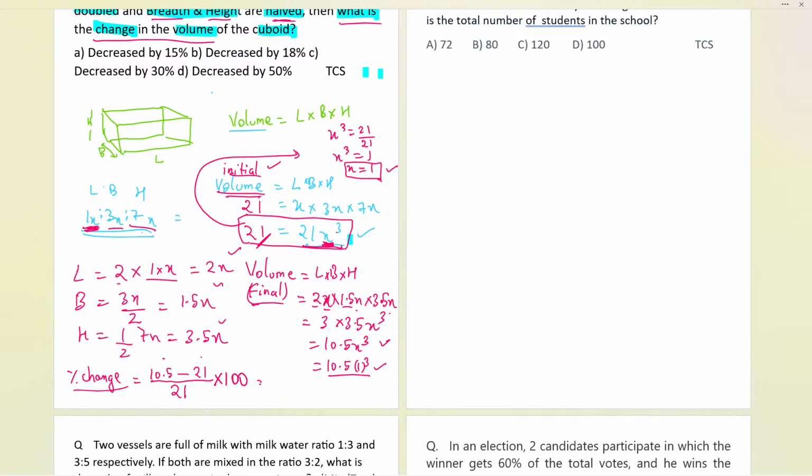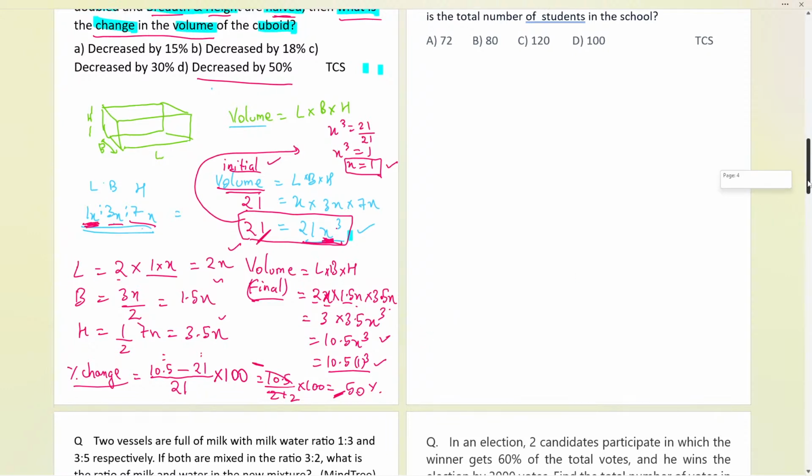So now if I solve it over here, it will be 10.5 upon 21 times 100, and you will calculate over here. This is 2 times, and it will be 50% is the answer. So if you see now, this answer is coming out to be 10.5 minus 21 is negative. And if it is negative, it is a decrease, a decrease of 50% over here. I hope you all got this part, that definitely, Tushar, we have used the percentage decrease formula and we have applied this. Okay, so that is the part we have. I hope everybody is clear with this part.